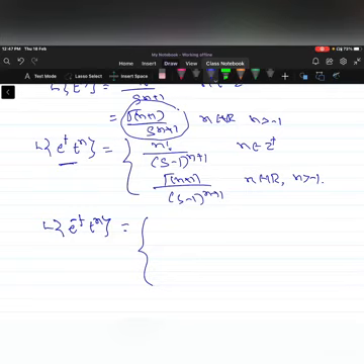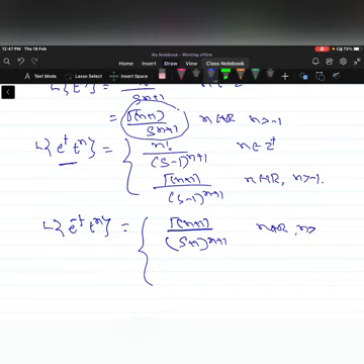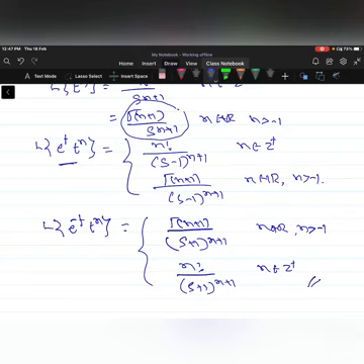Wherever s is there, you take s plus 1. So when n is a real number, gamma of n plus 1 by s plus 1 to the power of n plus 1, where n belongs to the real numbers and n is greater than minus 1, and when n is a positive integer, that is n factorial by s plus 1 to the power of n plus 1. So this is the Laplace transformation of e power minus t into t power n.